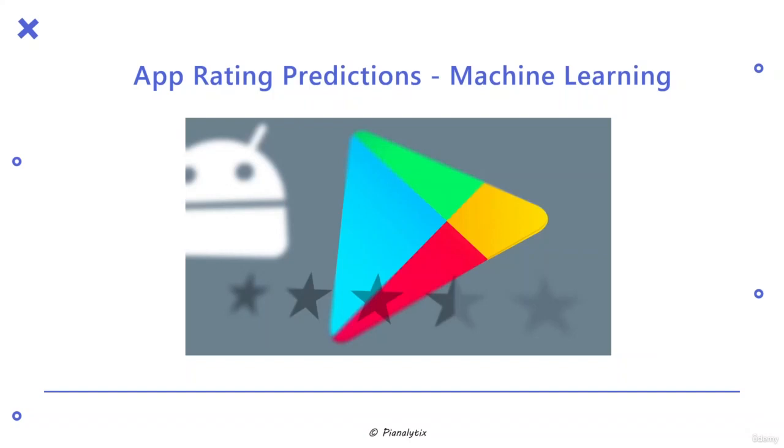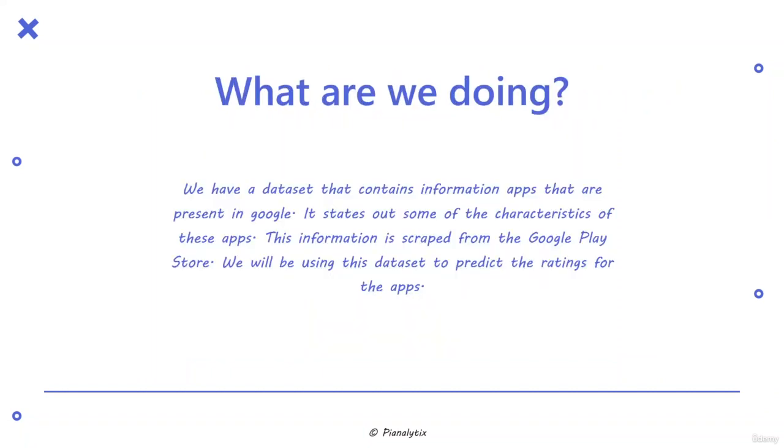Hi, in this project, as the name suggests, we will be predicting the ratings of apps, taking the data from Google Play Store. Then, we will be building a web application model to predict the ratings and deploy that web application model to Heroku. Now, what exactly are we going to do in this project?